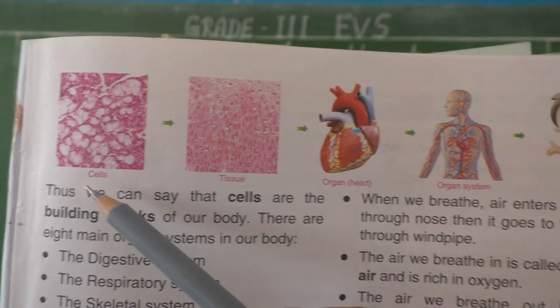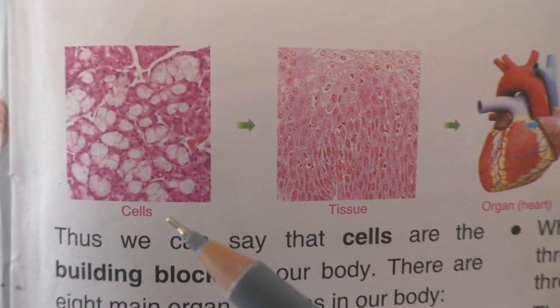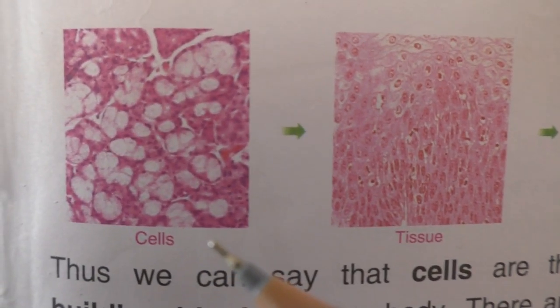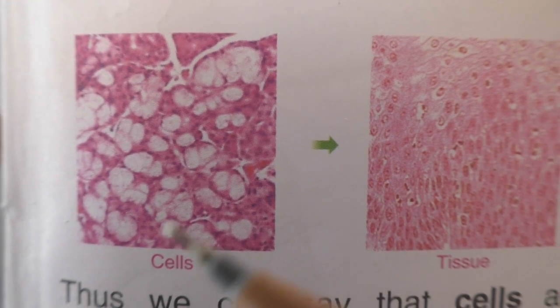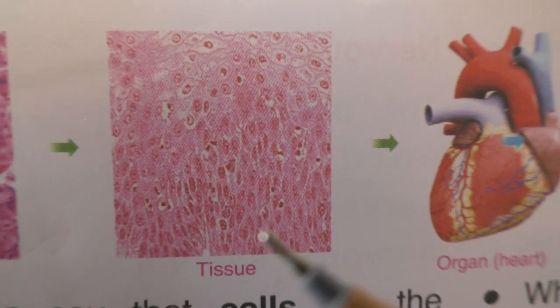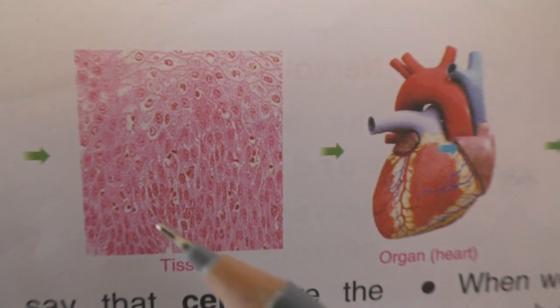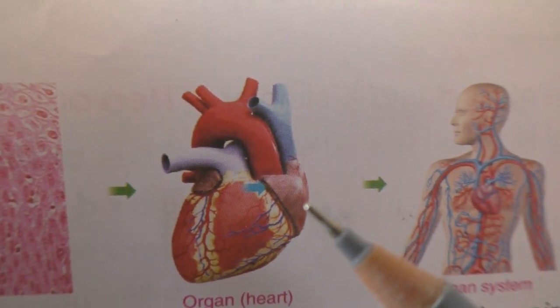Here are the finer units in our body, cells. View the cells closely. Many cells like this combine together and form tissues, then many tissues combine together to form an organ.